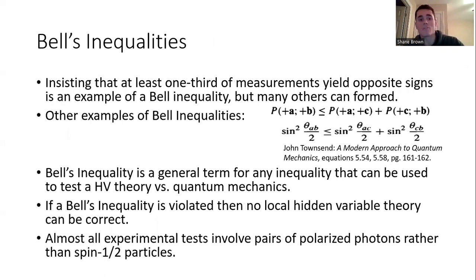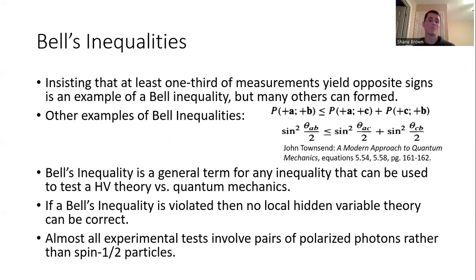So that was just one example of a Bell inequality. Bell's inequalities in general is a more general term that refers to any sort of inequality that you can use to experimentally distinguish between a quantum mechanical theory or a hidden variable theory. So there's another example here off to the right-hand side of the page, just to show that you can come up with other inequalities to test. All right. So the basic idea is if you have a Bell's inequality and it's violated, then a hidden variable theory is incorrect, and quantum mechanics is still the best theory that we have to explain the results that are going on, right?